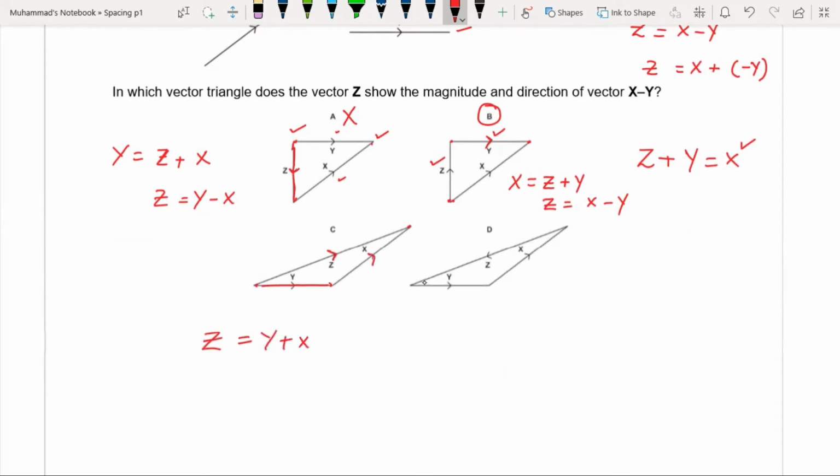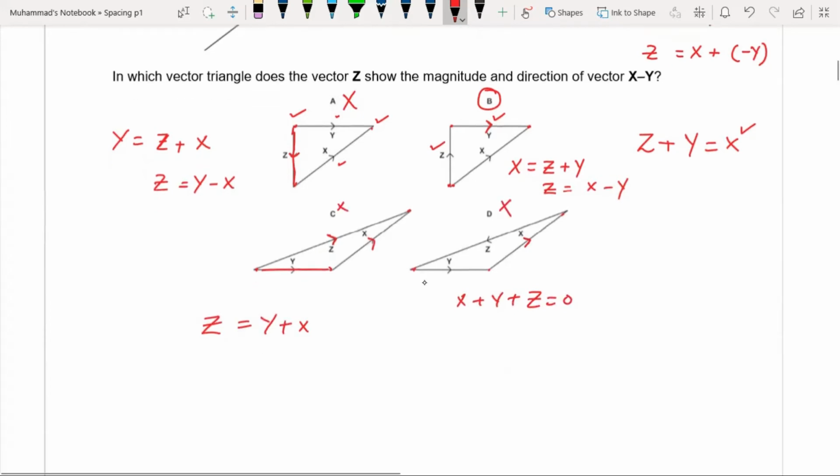So in this case, x starts from the head of y, and then z starts from the head of this x. So if you want to write down the equation of this option, then all these three vectors are added to give the zero resultant. So x plus y plus z equal to 0. So that's why these two options are incorrect and B is the correct option.